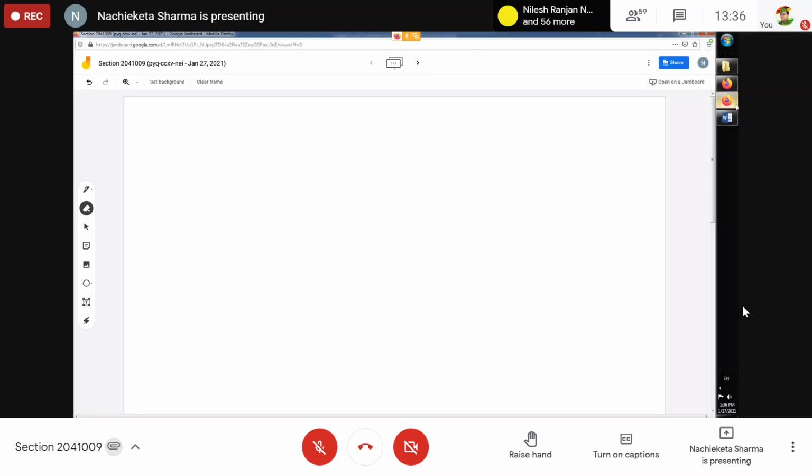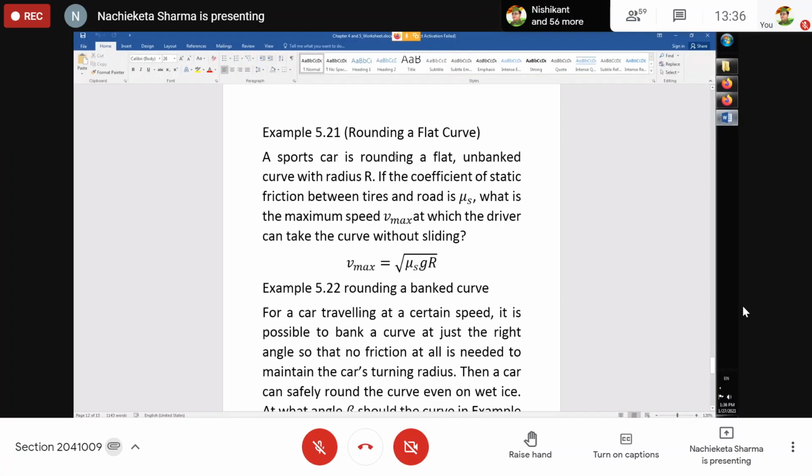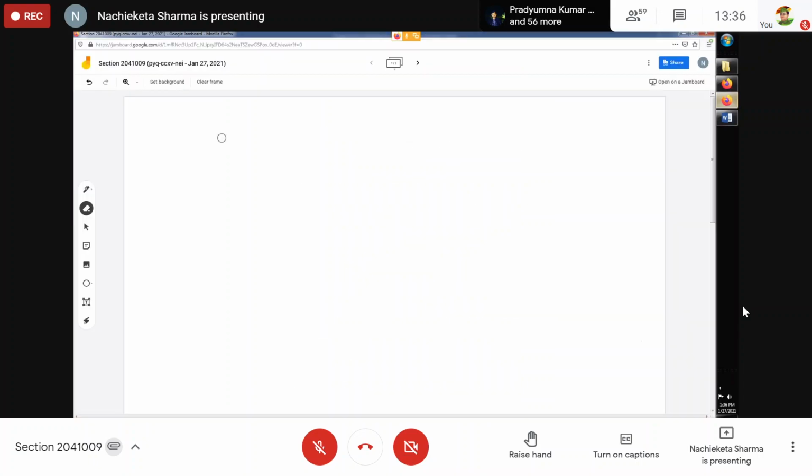This example 5.21, you mean this rounding a flat curve? Yes, sir. Okay. Where is the problem? You tell me so that we can go on. What is the problem? Why do you fail to understand? Where are the problems? You just tell me.